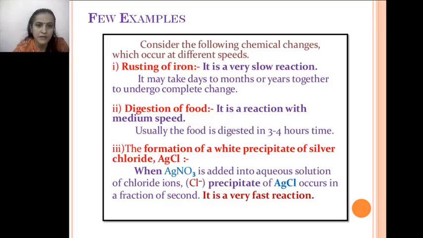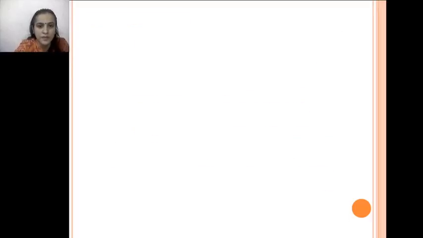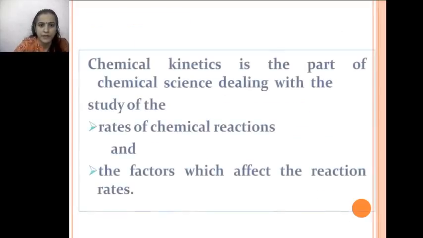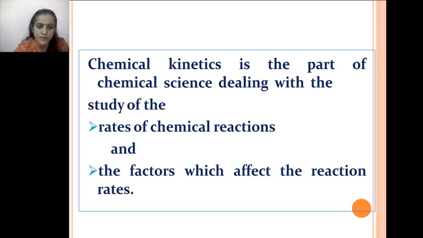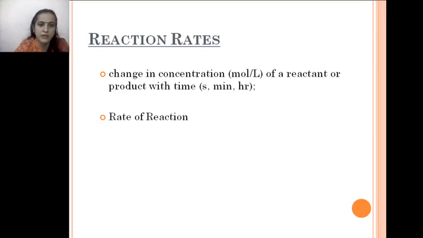Here I have mentioned rusting of iron. It is a very slow reaction. Digestion of food is a reaction with medium speed. Formation of white precipitate of AgCl is again a fast reaction. So these three are related to the speed of reaction. So chemical kinetics is one of the branches that is related to speed. Also, we will study here certain factors which affect the reaction rates.